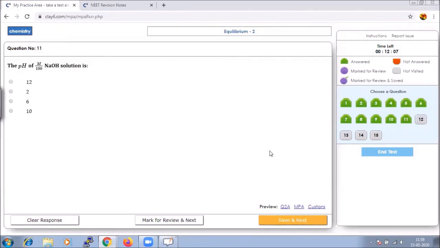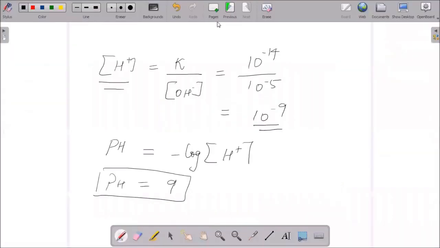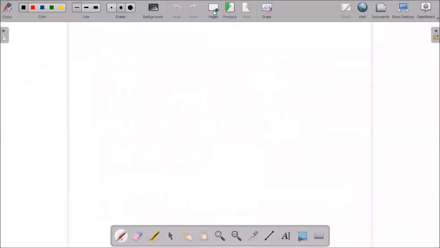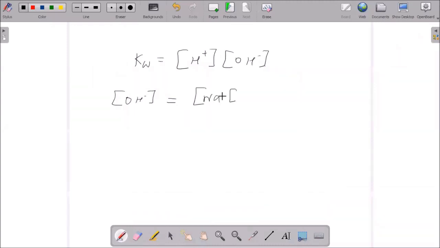pH of M/100 NaOH solution, they have given the pH of M/100 NaOH. It's very simple to note that if I try to calculate the ionic product of water, the formula says Kw is equal to H plus and OH minus. So when I say OH minus, it's equal to your NaOH, and that is equal to 10 to the power of minus 2 M.